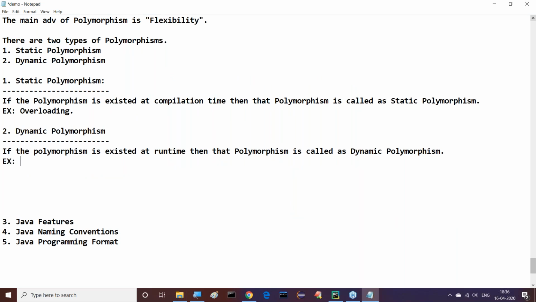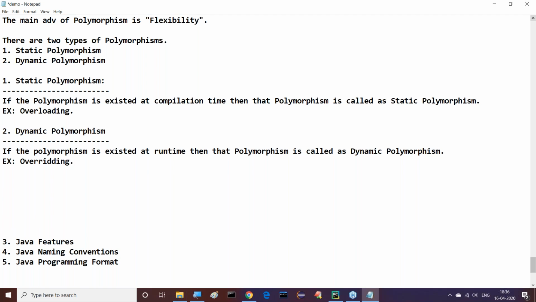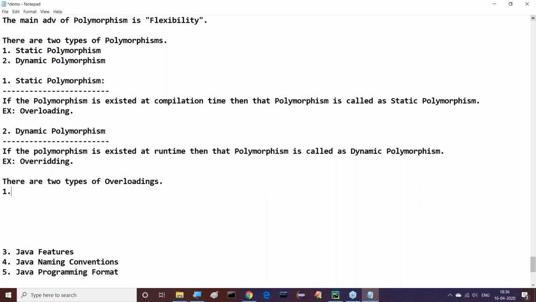Examples for this dynamic polymorphism is overriding. But here I don't require this overriding and all. Just I require only overloading. If you observe this now, there are two types of overloadings available. What are the two types of overloadings now?